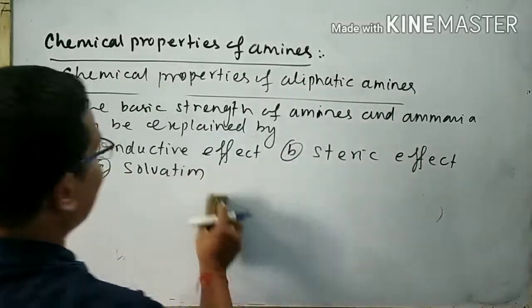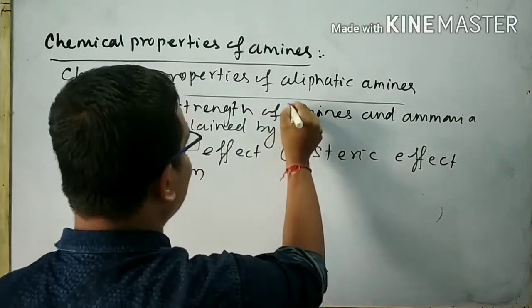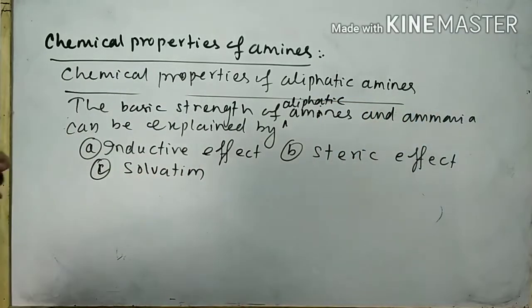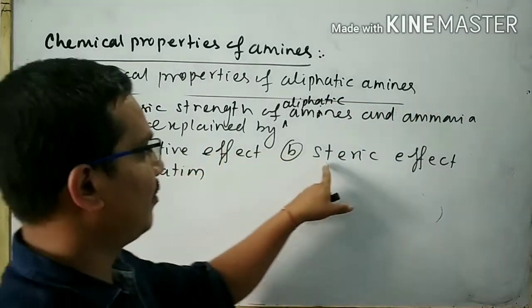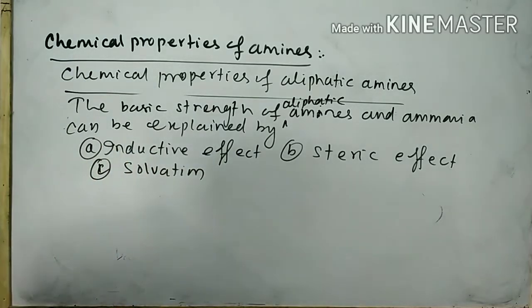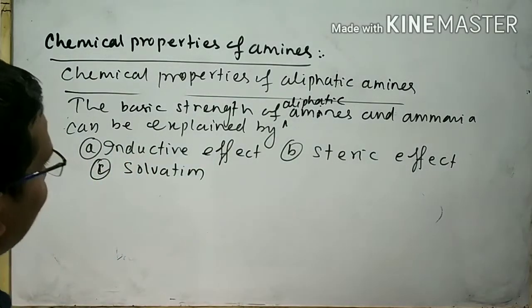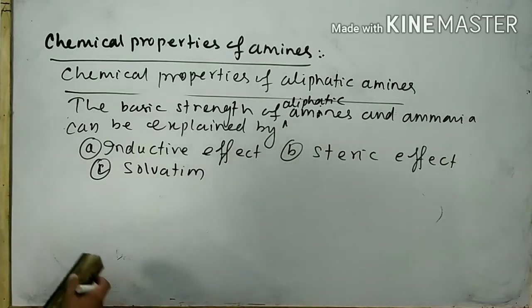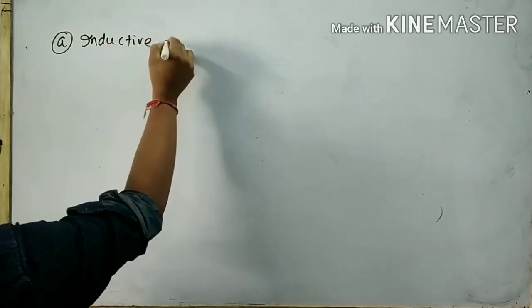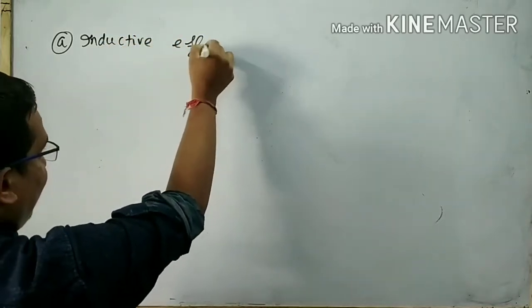So the basic strength of aliphatic amines and ammonia can be explained by inductive effect. Number two is the steric effect. Next is solvation. Let me explain the basic strength of aliphatic amines and ammonia by inductive effect. At first, I will explain the basic strength of amines and ammonia by inductive effect.